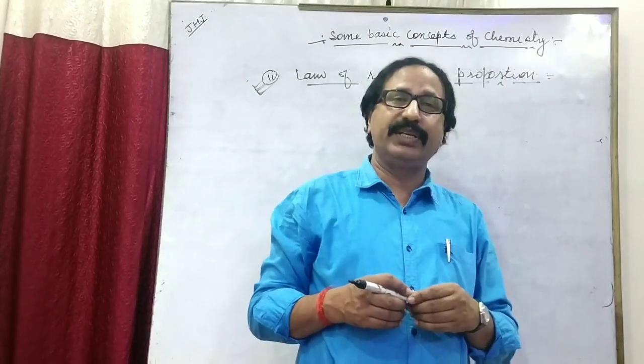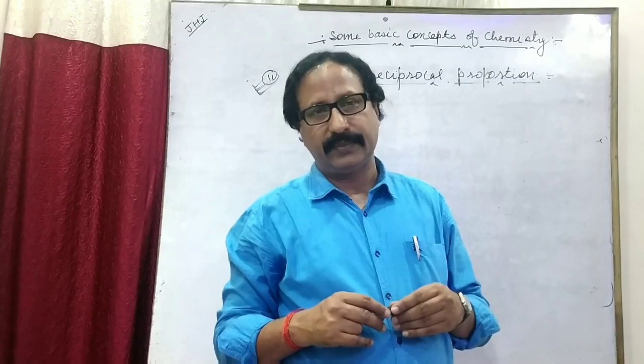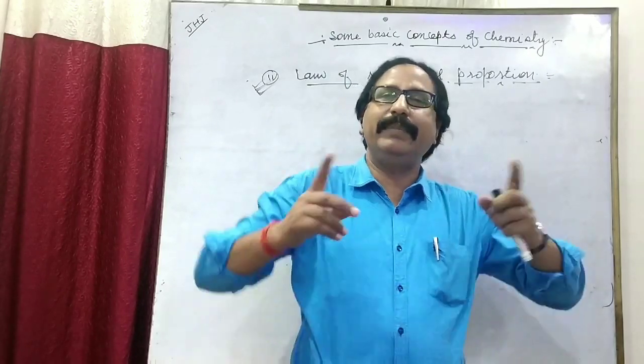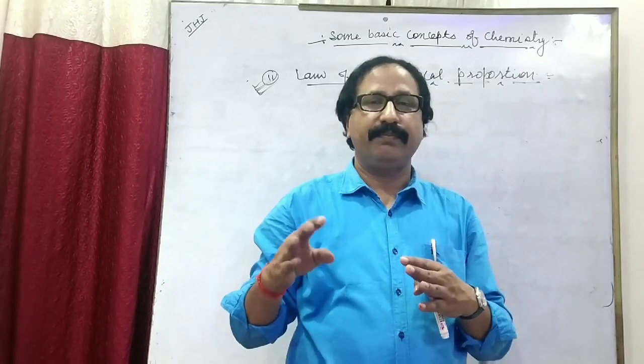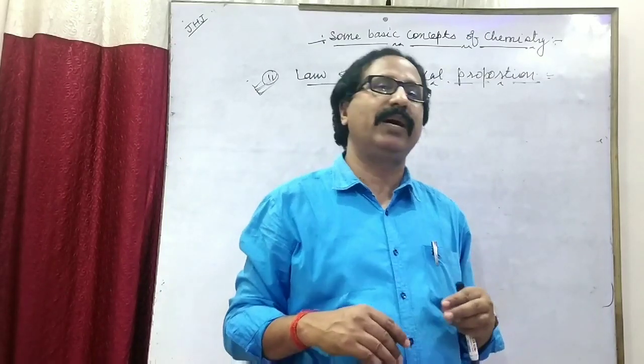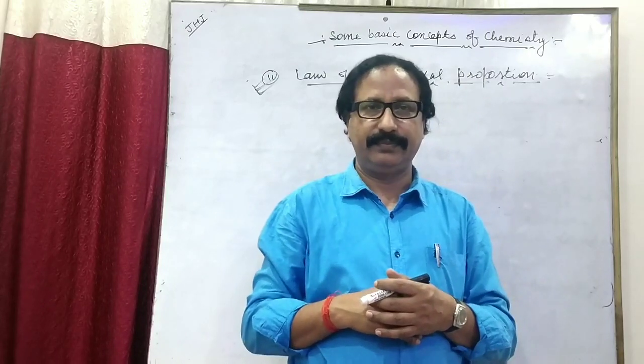According to the law of reciprocal proportion, suppose two elements individually combine with a third element to form two compounds.